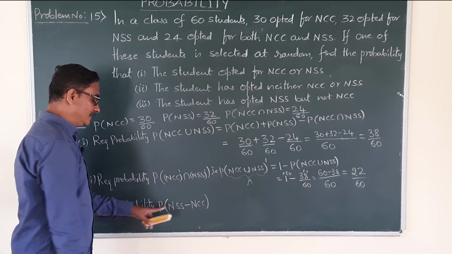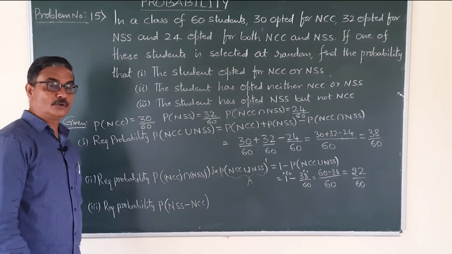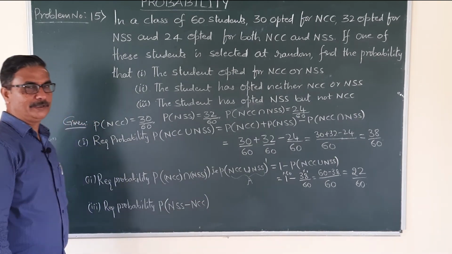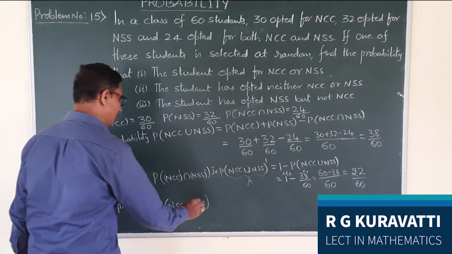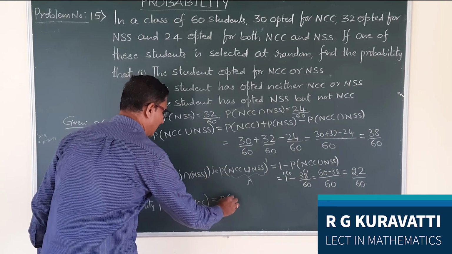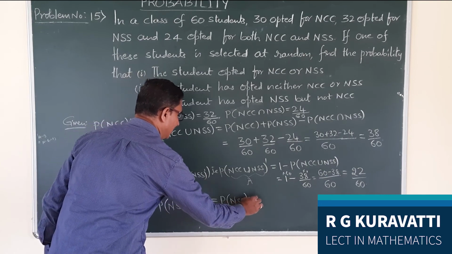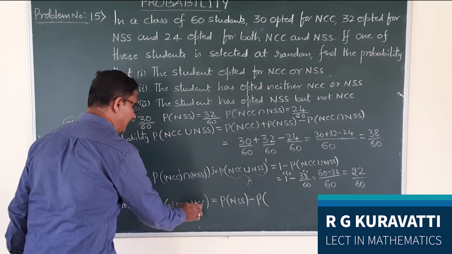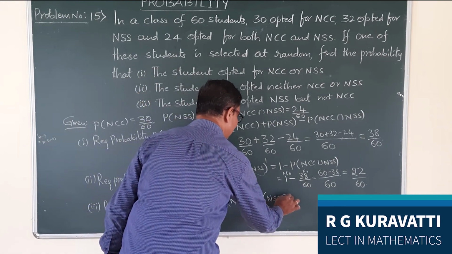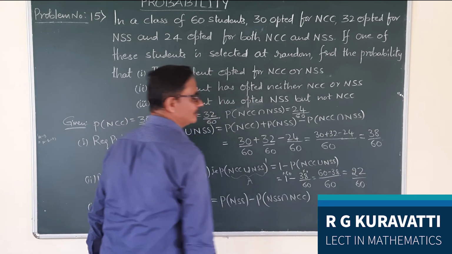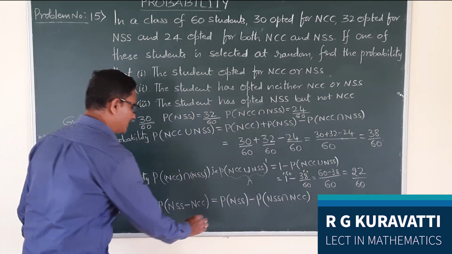Put NSS equal to A, NCC equal to B. It is in the form A minus B. You know the formula. P of A minus B is equal to, what is the formula? P of A minus P of A intersection B, that is NSS intersection NCC. That is the formula.